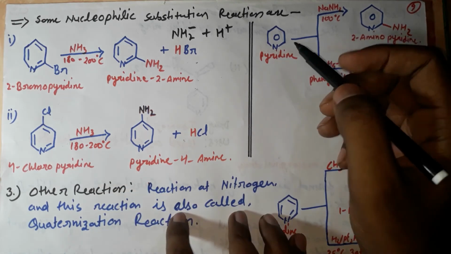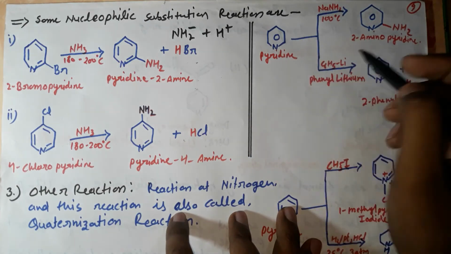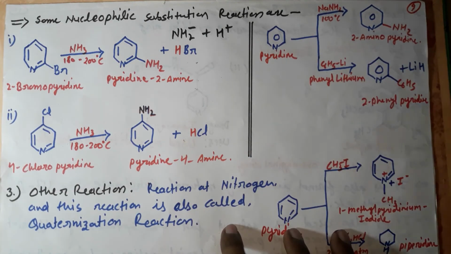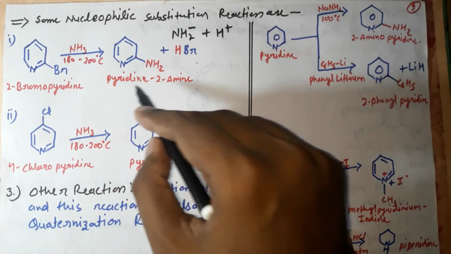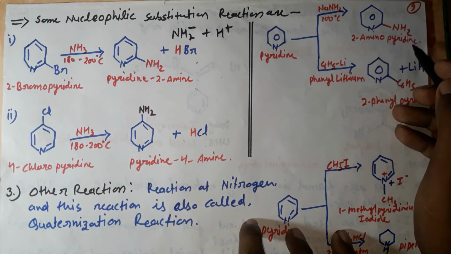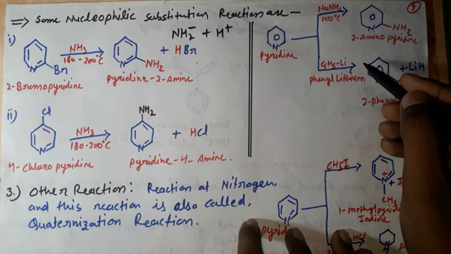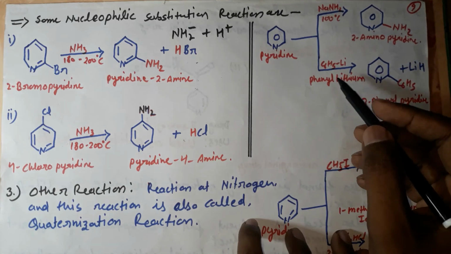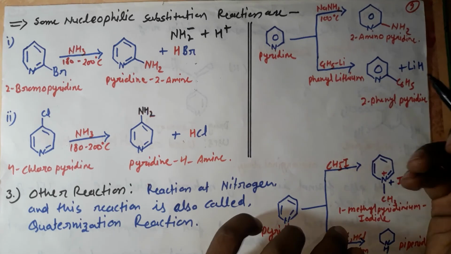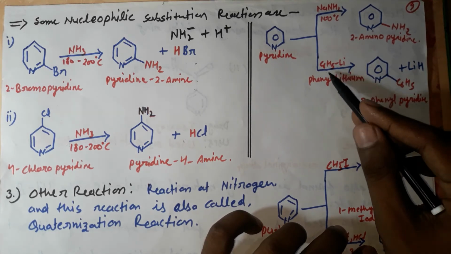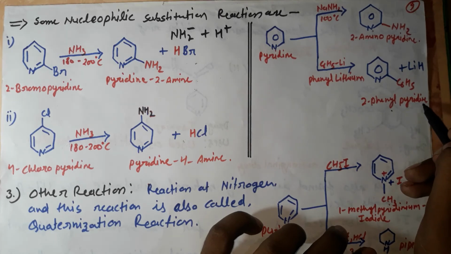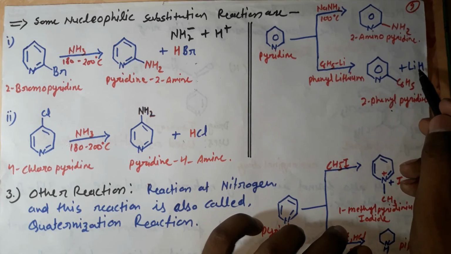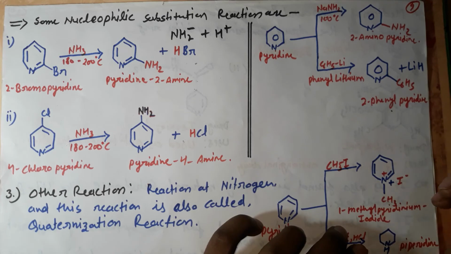There are some nucleophilic substitution reactions also. Pyridine reacts with sodamide at 100 degrees Celsius, and this amine group attaches at the second position, the same as before, and forms 2-aminopyridine. There is one more reaction, performed in the presence of phenyllithium, which attaches a benzene ring. This one is the benzene ring, and it forms 2-phenylpyridine and lithium hydride.